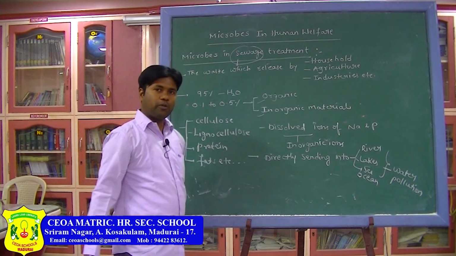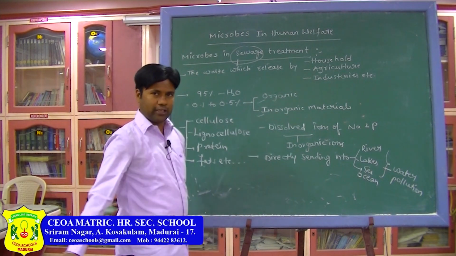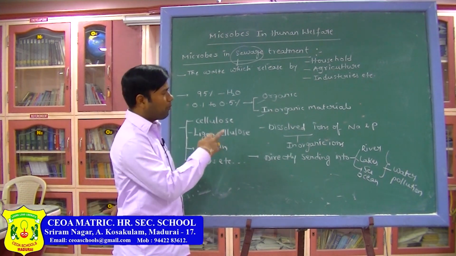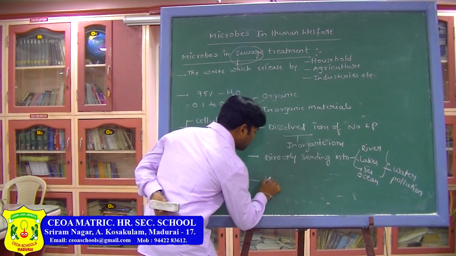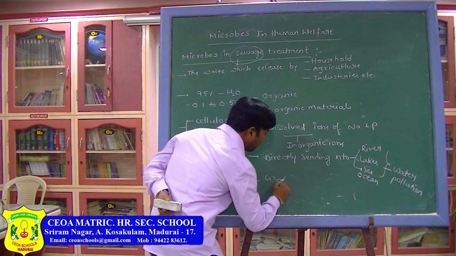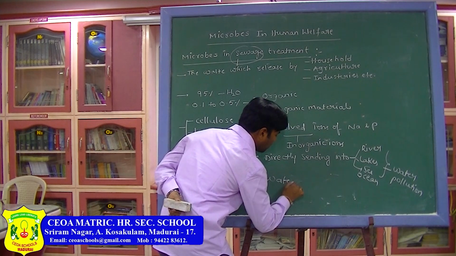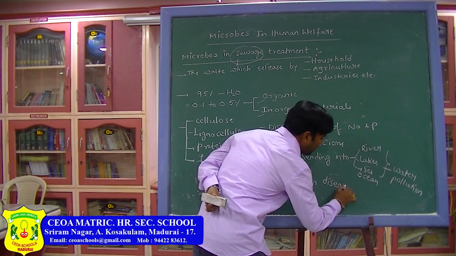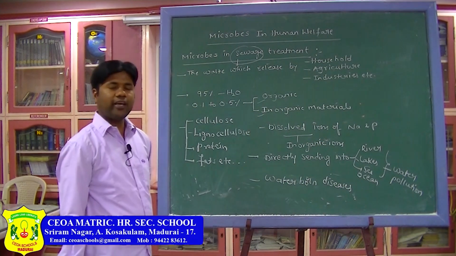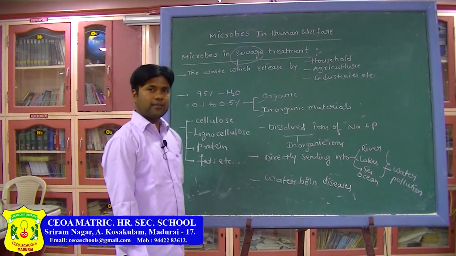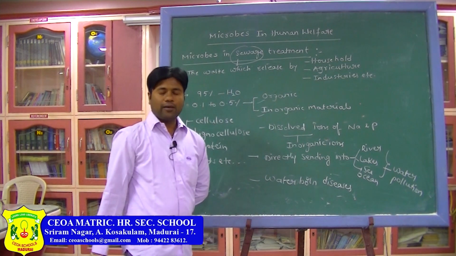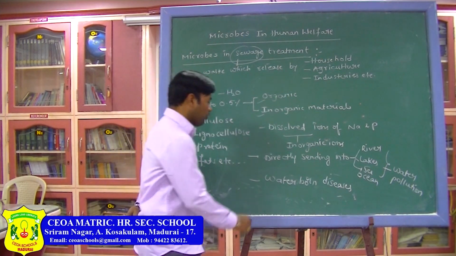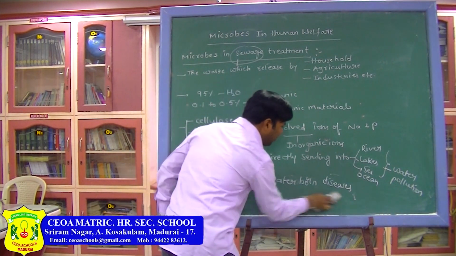When it leads to water pollution, the people who depend on the water, usually for cooking or drinking purposes, fall ill. They may get waterborne diseases. So in order to prevent people falling ill, to prevent waterborne diseases and water pollution, we are going to treat the water.